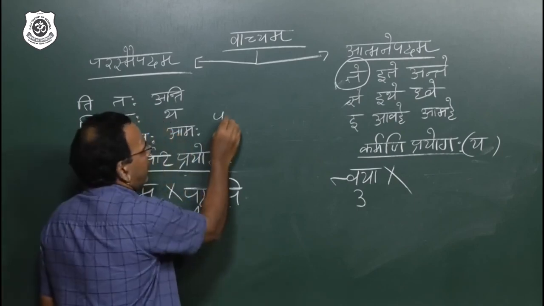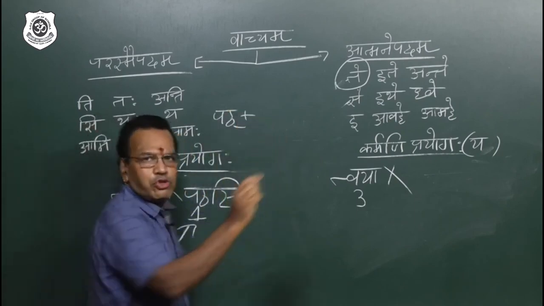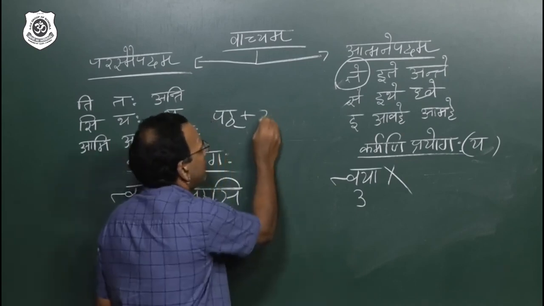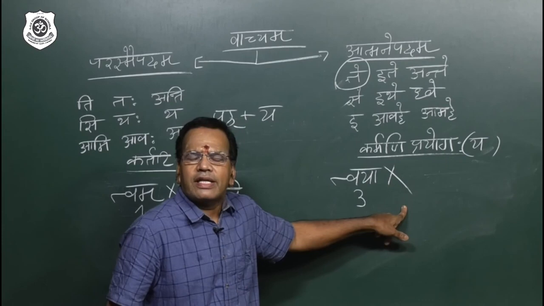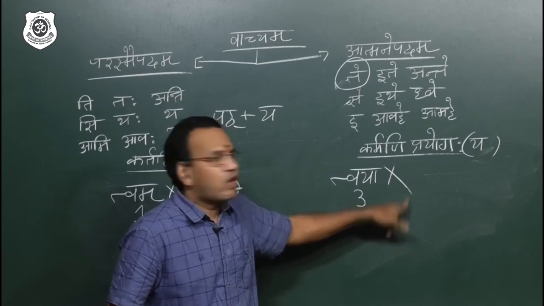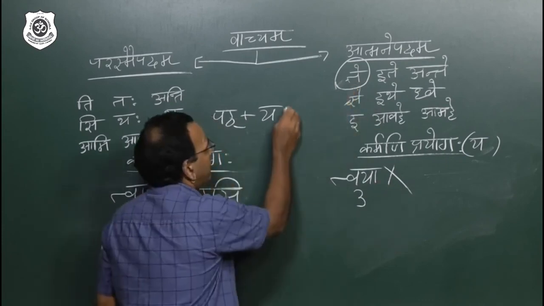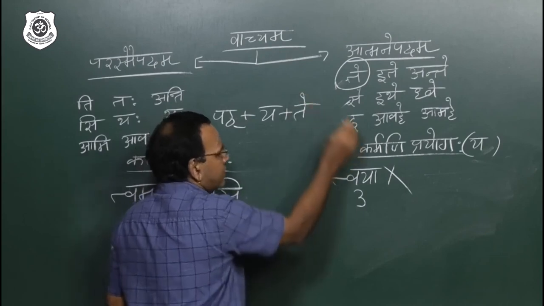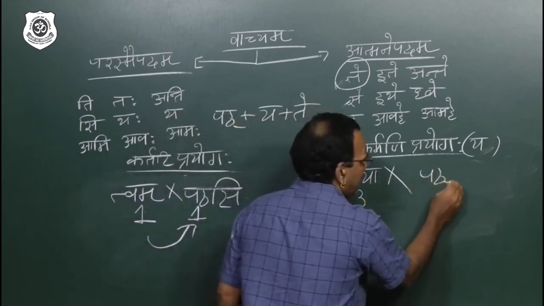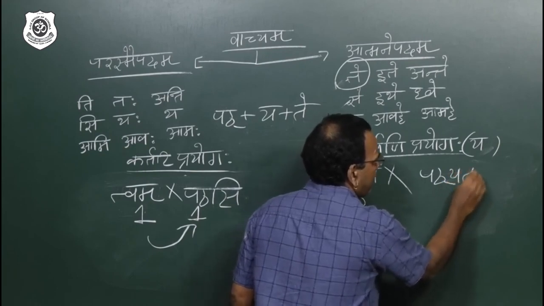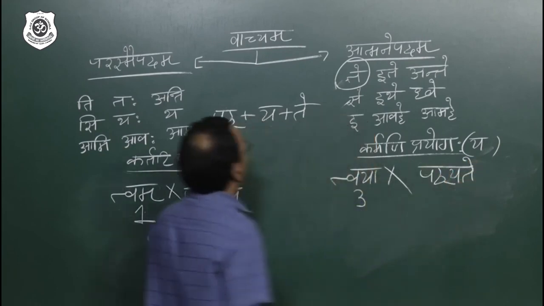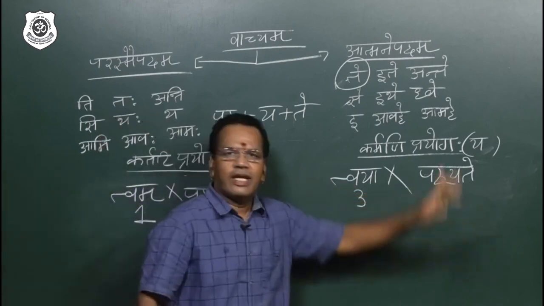The verbal root is pat. And what should you add? The letter ya. And is there an object? No. What is the next step? Automatically it will go to the third person formula, te. So pat plus ya plus te. You got the answer. Tvayā pat... Yes. Pat ya te. Tvayā patyate. Over.